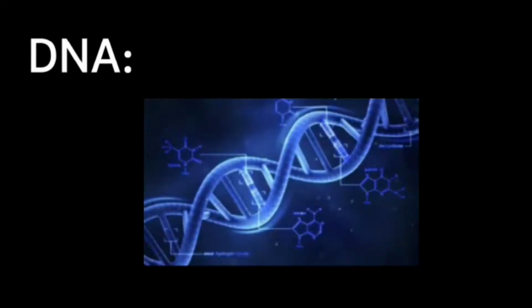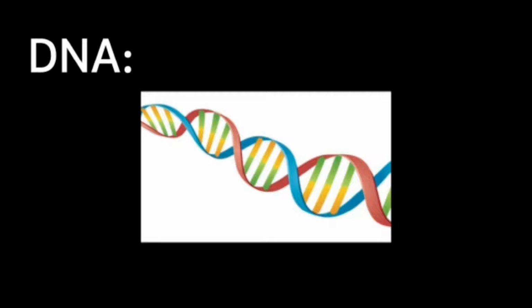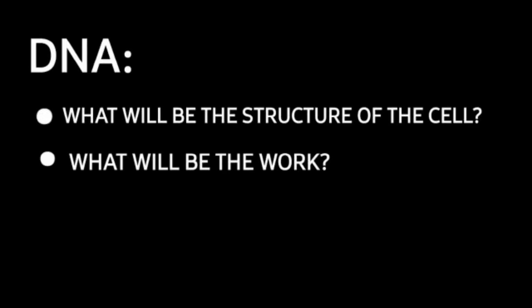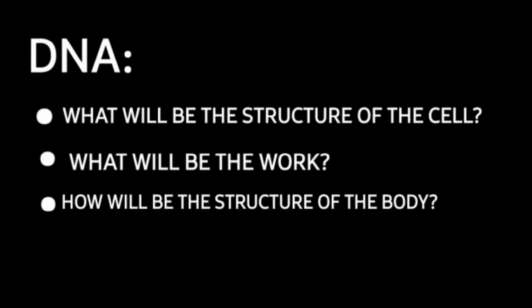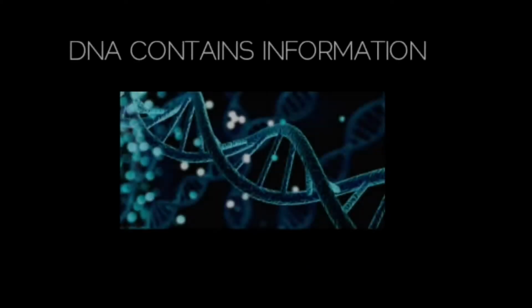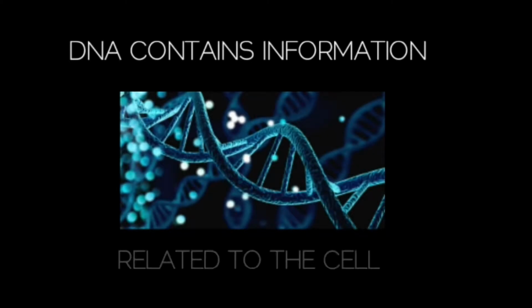The coding you see in the middle of the structure is the information or instruction. Information like what will be the structure of the cell, what will be the work, and how will be the structure of the body, etc. The way a book contains information, the DNA contains information or instructions related to the cell.